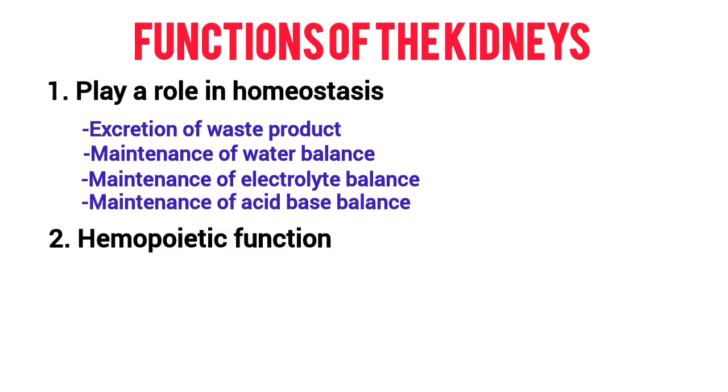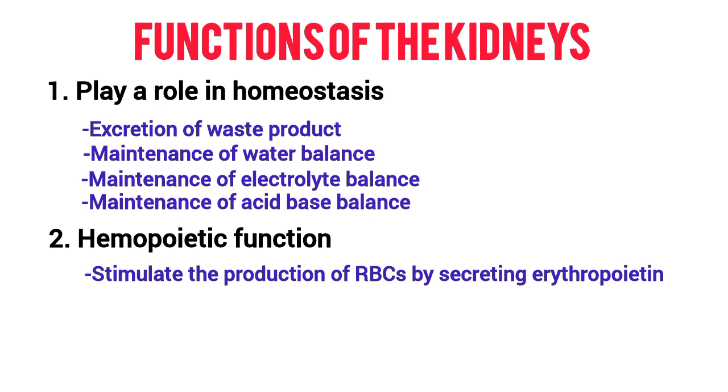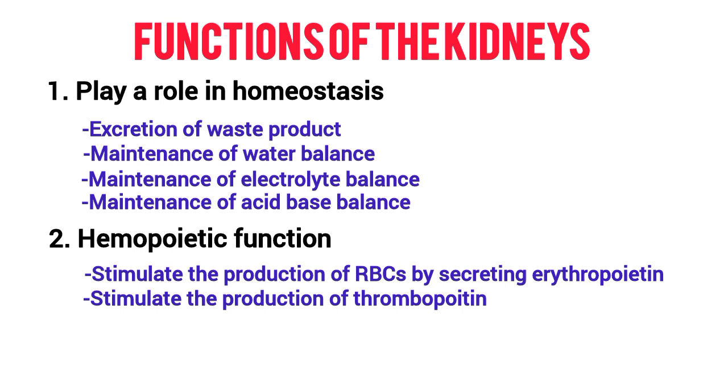Another role of the kidney is hemopoietic function. Kidneys actually stimulate the production of erythrocytes by secreting erythropoietin. Erythropoietin is the important stimulating factor for erythropoiesis. Now, the kidney also secretes another factor called thrombopoietin, which stimulates the production of thrombocytes.